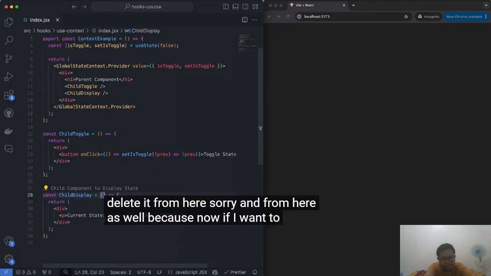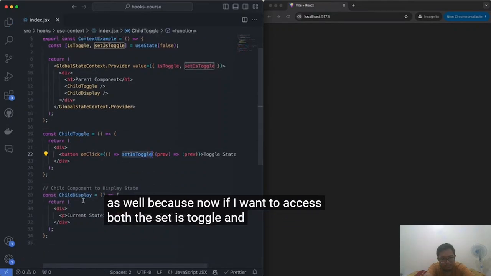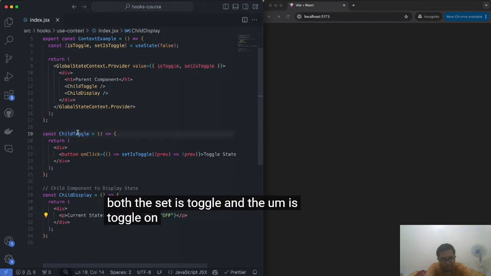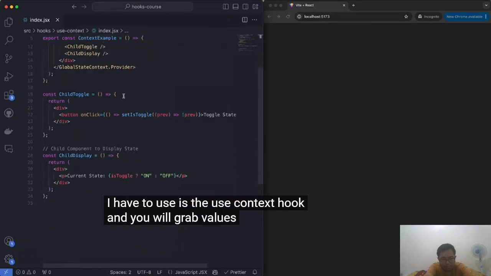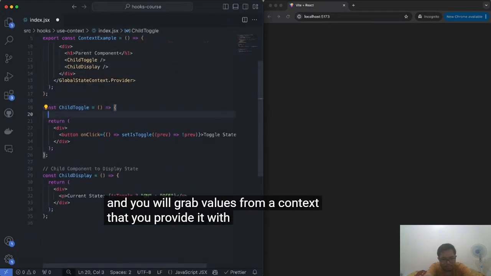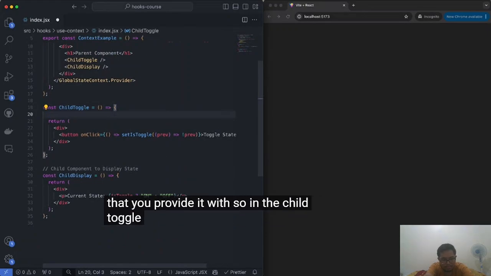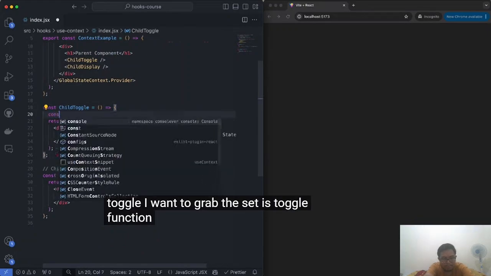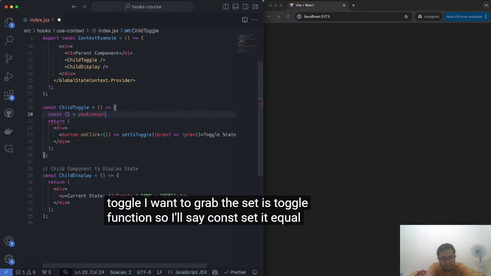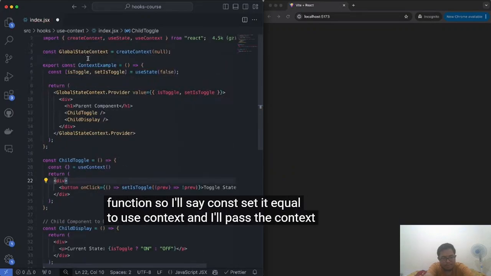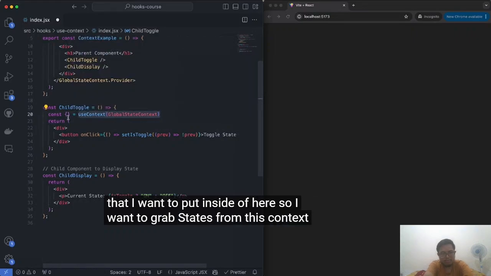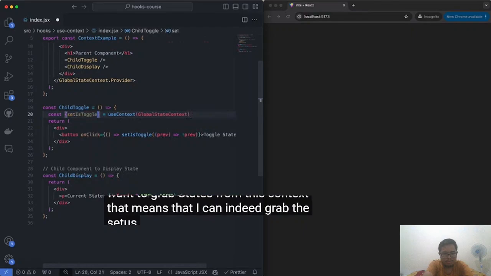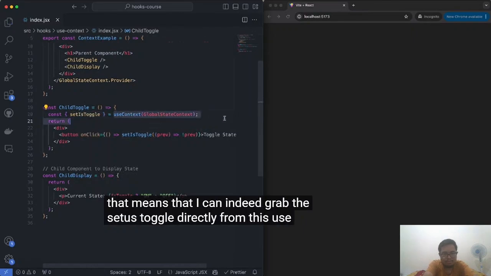Because now, if I want to access both the set is toggle and the is toggle on these two child components, all I have to use is the use context hook, and you will grab values from a context that you provide it with. So in the child toggle, I want to grab the set is toggle function. So I'll say const set it equal to use context, and I'll pass the context that I want to put inside of here. So I want to grab states from this context. That means that I can indeed grab the set is toggle directly from this use context.